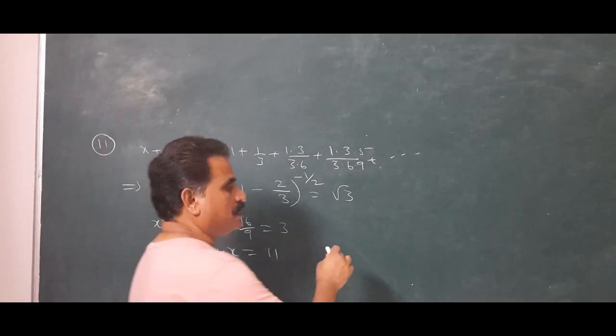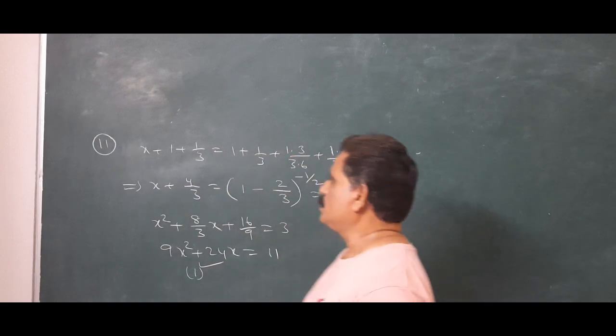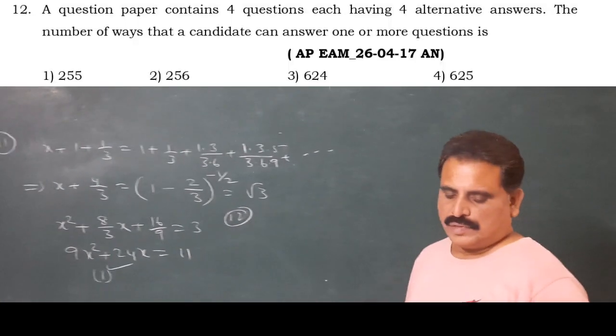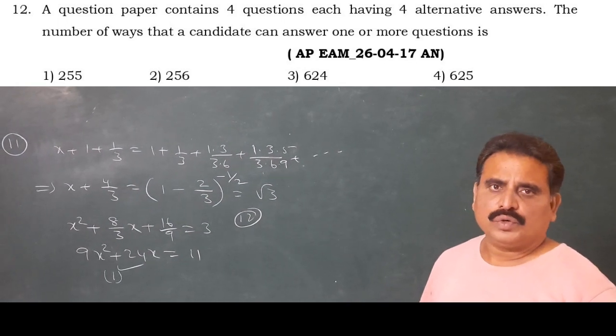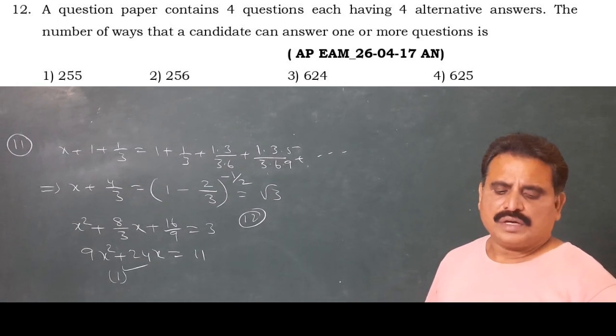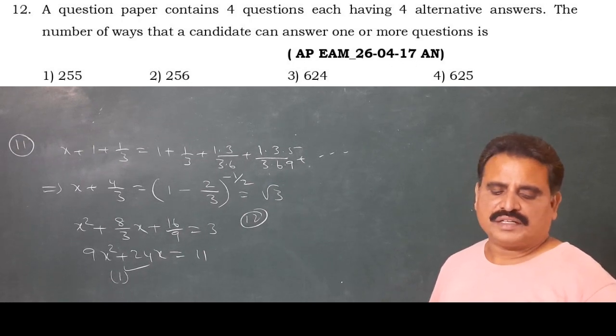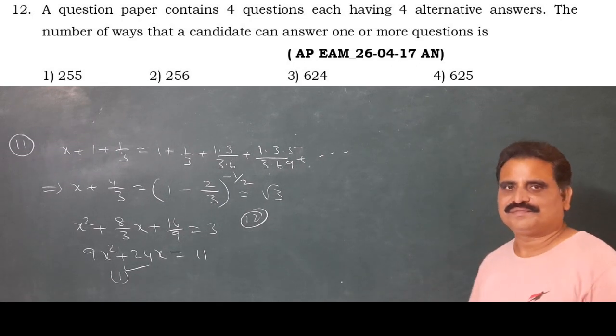Next, 12th question. A question paper contains 4 questions, each having 4 alternative answers. The number of ways that a candidate can answer one or more questions.